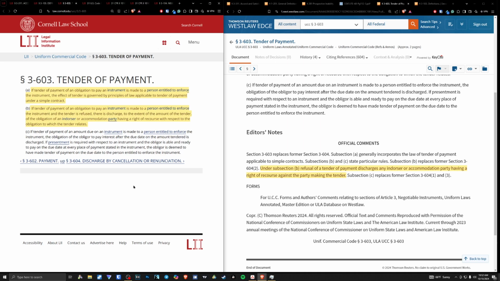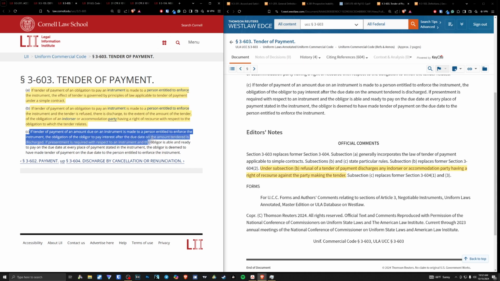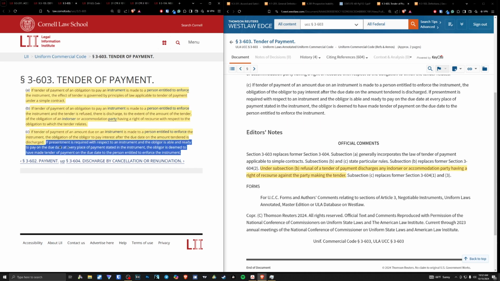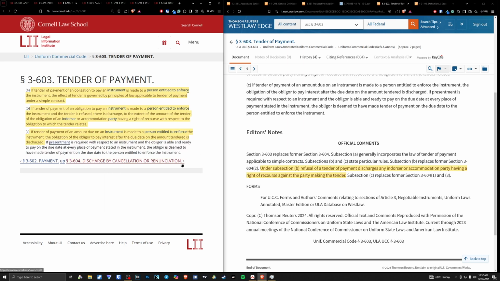And subsection C, if tender of payment of an amount due on an instrument is made to a person entitled to enforce the instrument, the obligation of the obligor to pay interest after the due date on the amount tendered is discharged. Okay, now this is just discussing interest on the obligation. Okay, if presentment is required with respect to an instrument and the obligor is able and ready to pay on the due date at every place of payment stated in the instrument, the obligor is deemed to have made tender of payment on the due date to the person entitled to enforce the instrument.